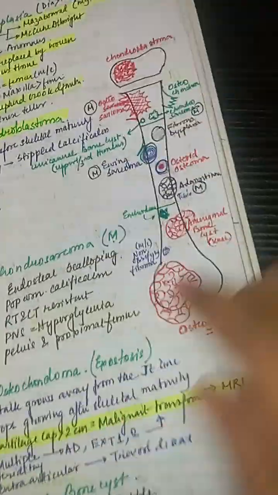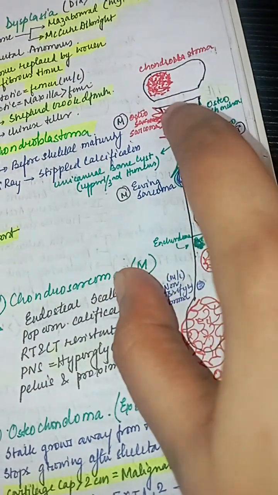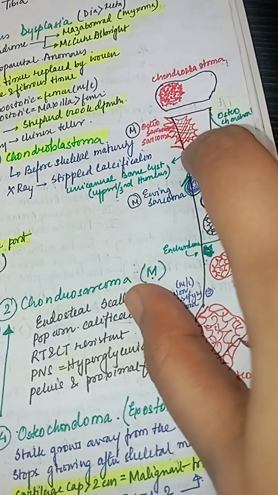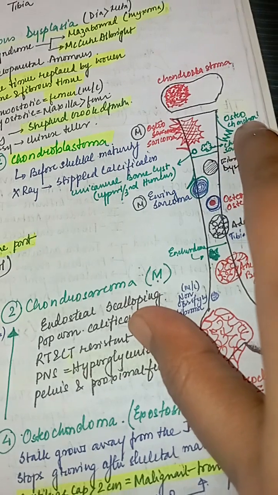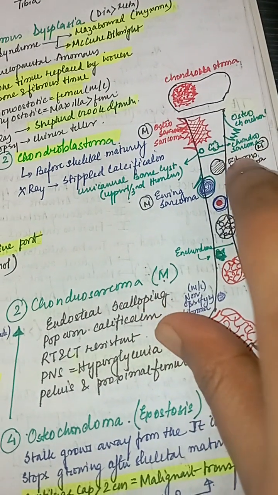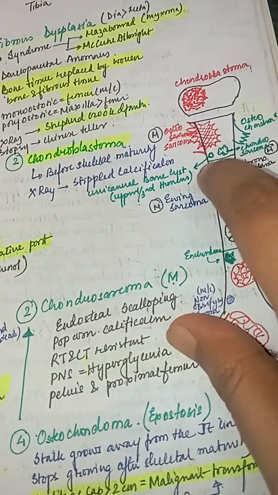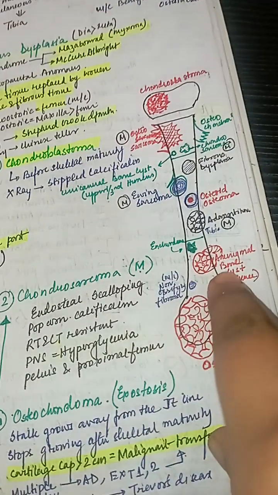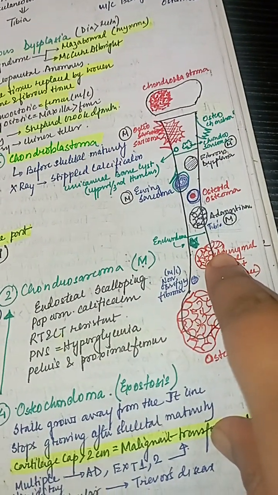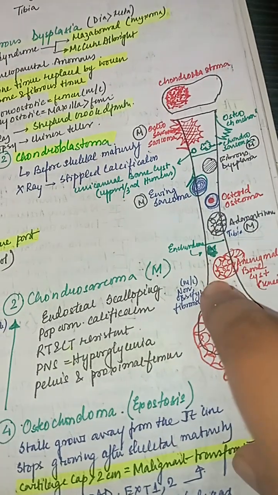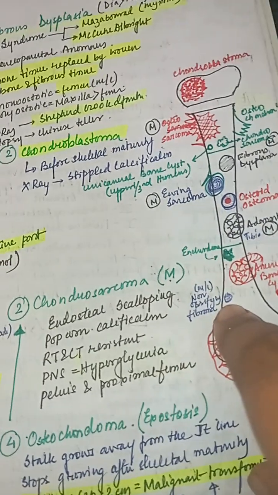Okay, so osteosarcoma, osteochondroma, chondrosarcoma, unicameral bone cyst, aneurysmal bone cyst, enchondroma, non-ossifying fibroma.